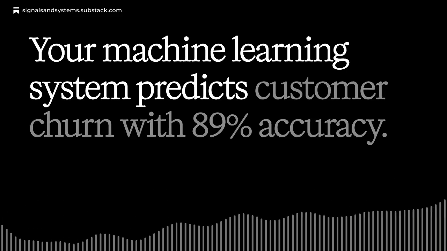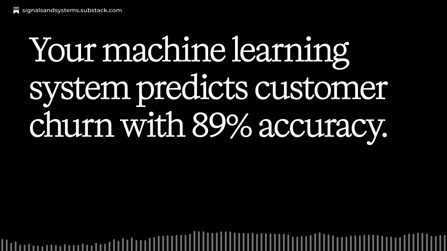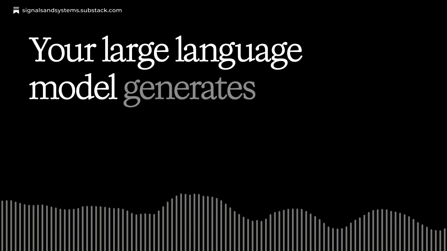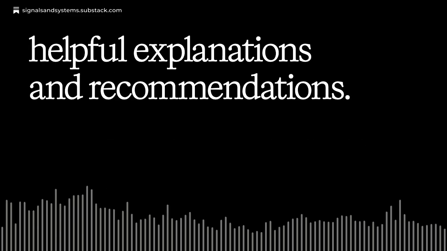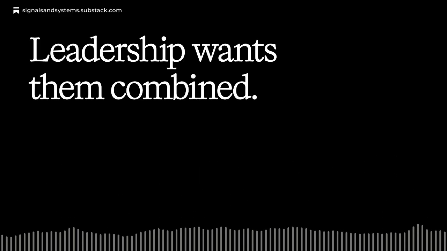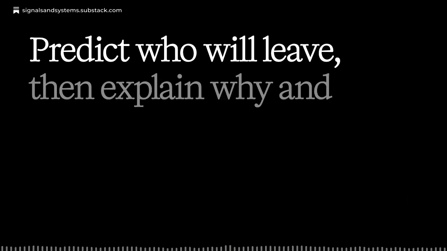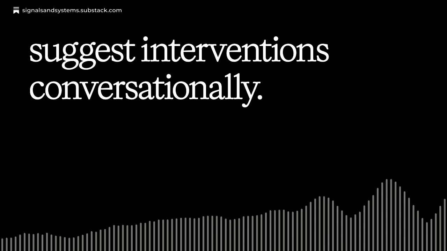Your machine learning system predicts customer churn with 89% accuracy. Your large language model generates helpful explanations and recommendations. Leadership wants them combined. Predict who will leave, then explain why and suggest interventions conversationally.